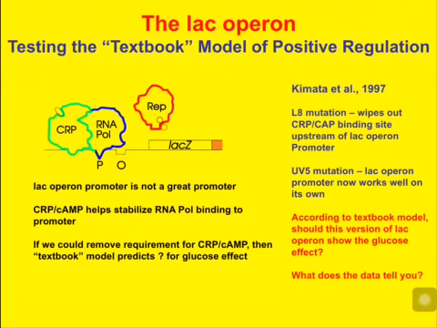Now, according to the textbook model, what would this double mutant do to the glucose effect? Well, since the textbook model said the glucose effect was all about CRP helping, then if we make it such that CRP cannot help and it doesn't need to help, the textbook model would say this double mutant strain would not show diauxic growth. All right? So Kamada et al. in 1997, the very first thing they did was to test that idea. So they set up the double mutant strain. They grew it in glucose plus lactose, just like Monod did. And here is the result.